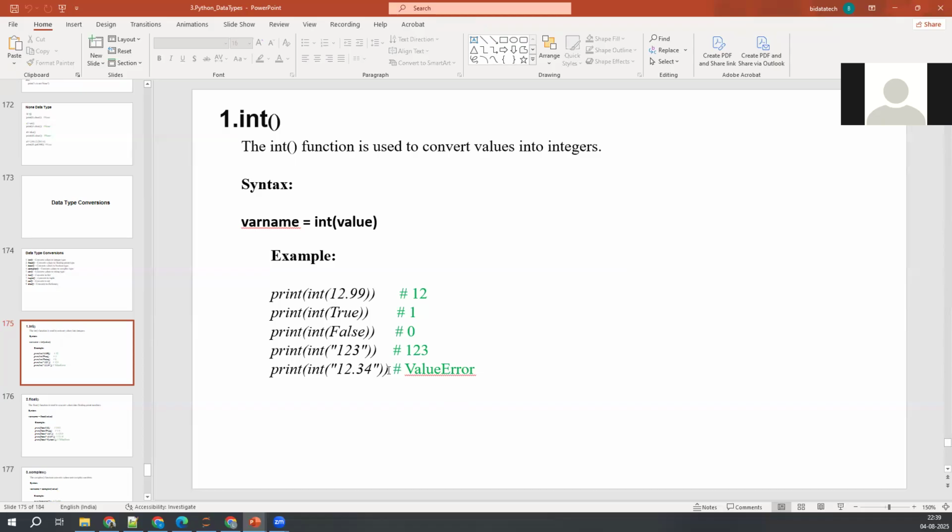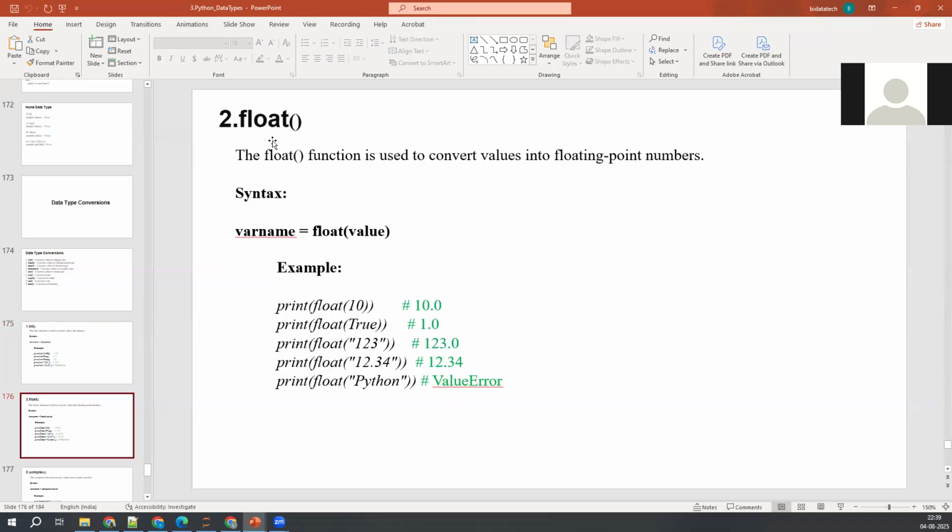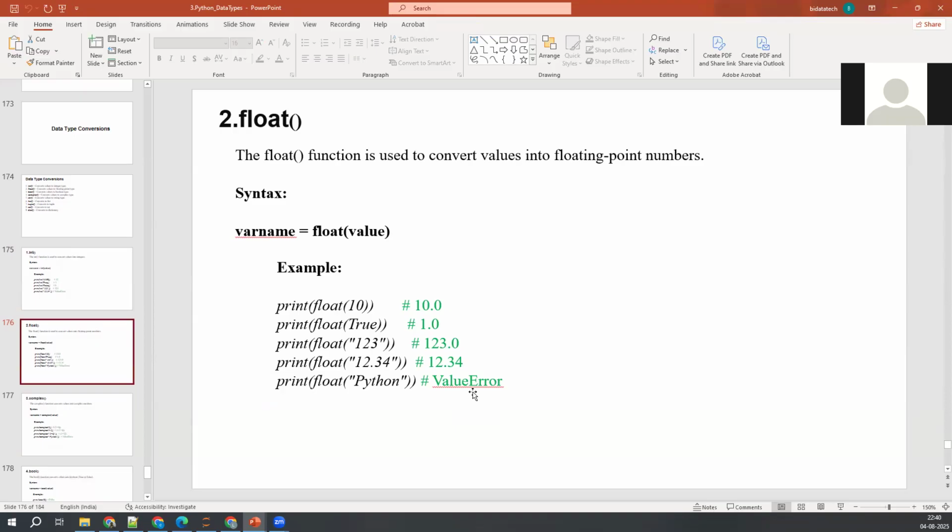Because it cannot convert that into a number, because you're giving it in double quotes. Similarly, we have float also. You can convert numbers into float values as well. When I say float of 10, you'll get 10.0 over here. True means 1.0, 1, 2, 3 means 1.0, 2.0, 3.0. So in Python you can convert into float value. Float is a number representation, right? Can you convert the strings into float values? That's where you're getting an error here.